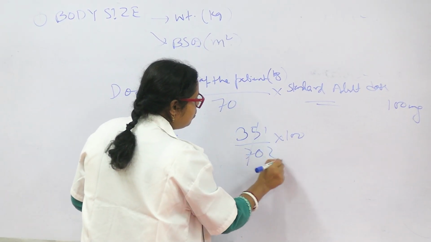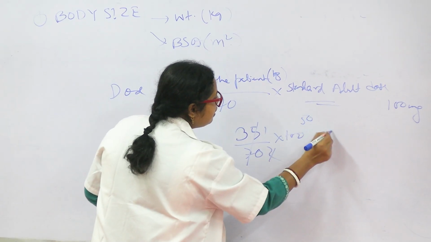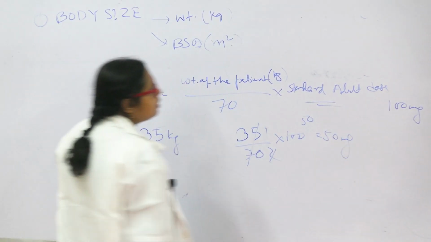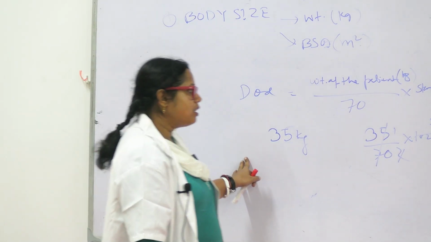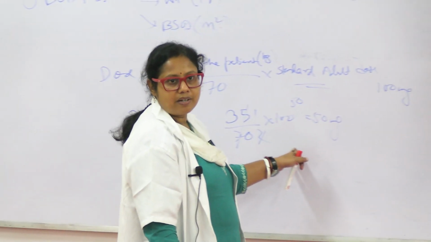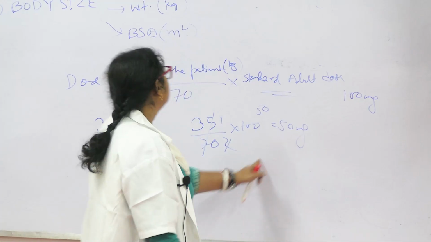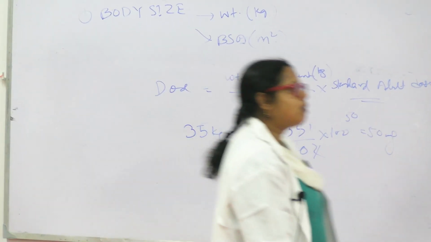So, it is 1 by 2, 50. In this case, the amount of drug will be 50 mg. He will receive half of the normal standard dose. Okay. This is by body size, by body weight.